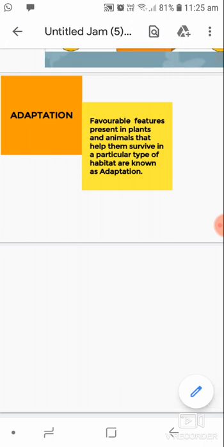This theory was given by a scientist called Lamarck. You will read this in higher classes. I am just telling you.